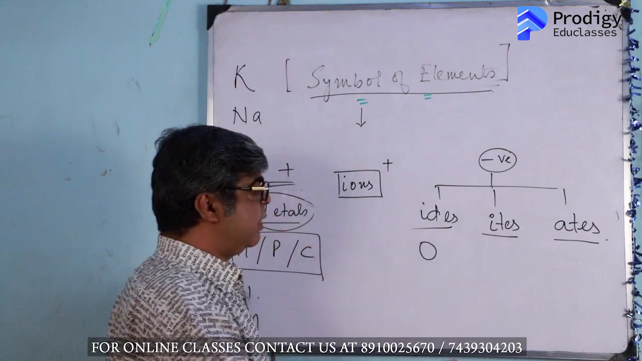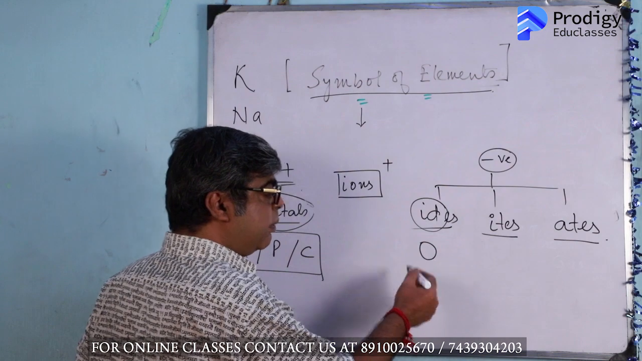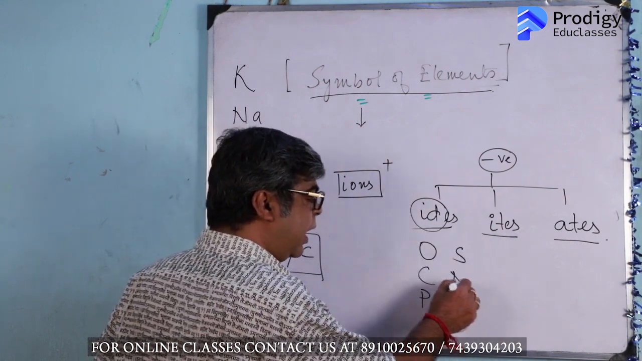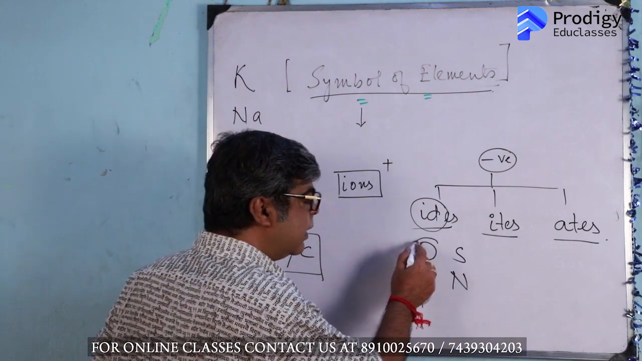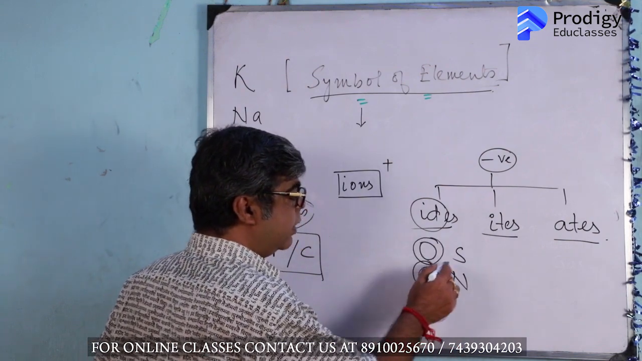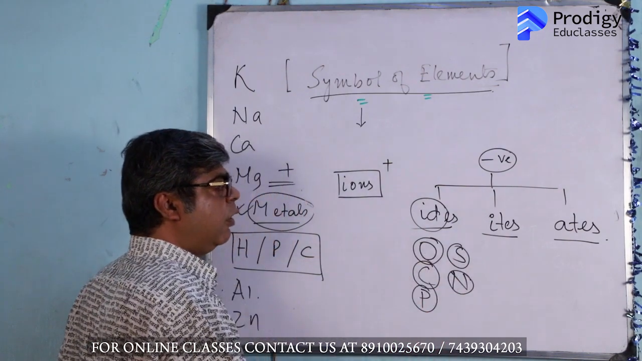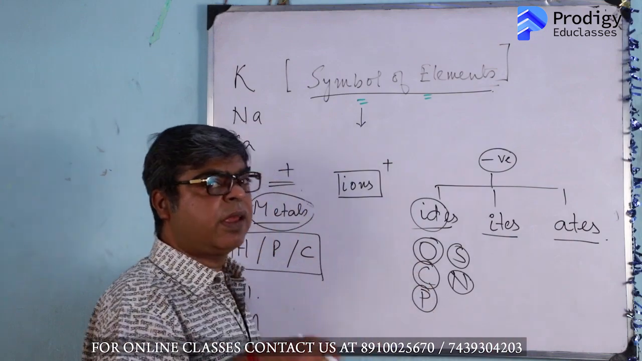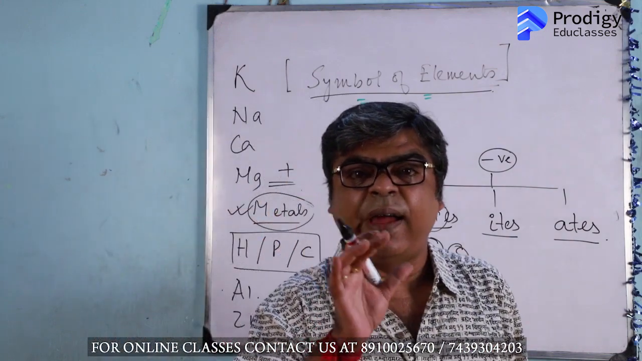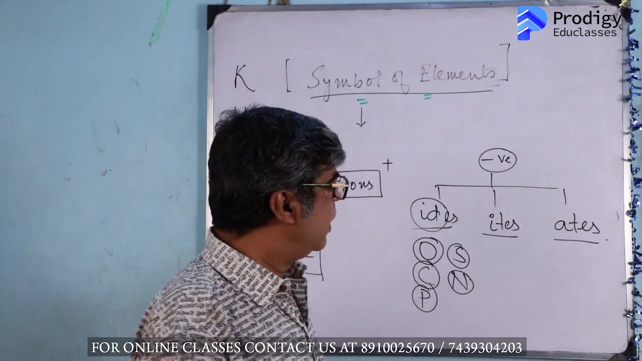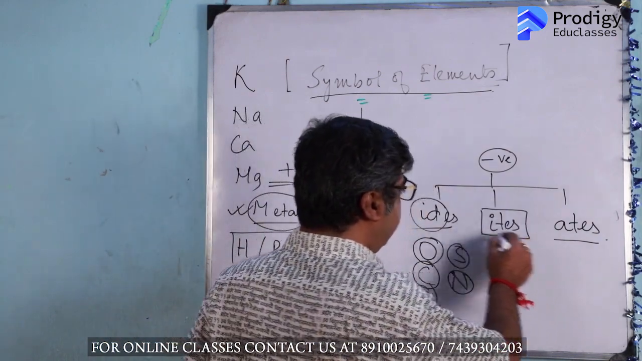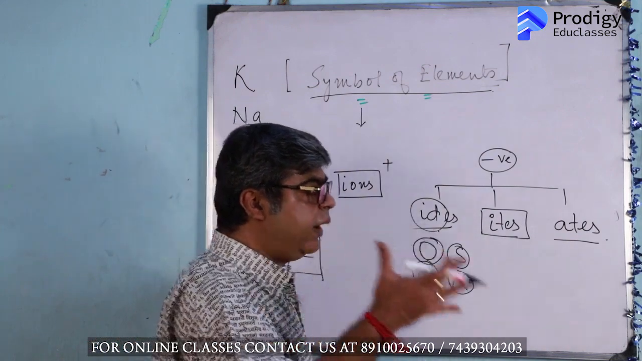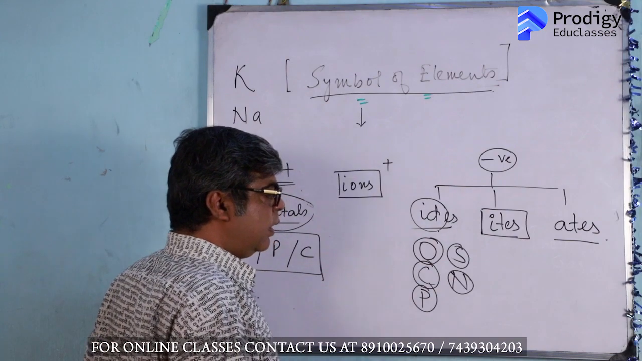O means oxide. You see that it ends in ide. Carbide, C; phosphide, P; sulfide, S; nitride, N. That means nothing other than the symbol of the element comes here. Only the element itself. When used as a negative ion, as a radical, they will always end in the word ide, I-D-E. Clear? Now the next part is ite. That means, I just told you that ide contains only the symbol of the element, but charged.